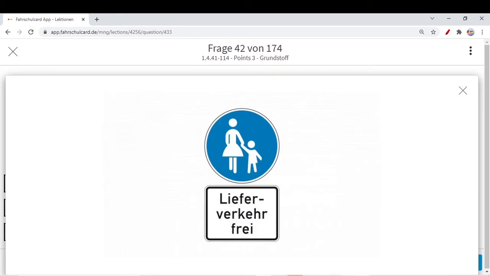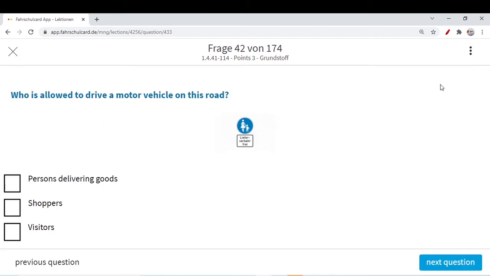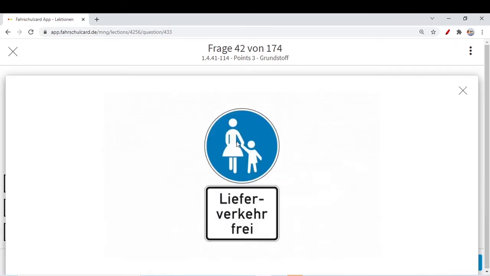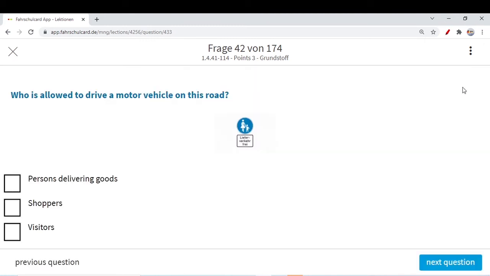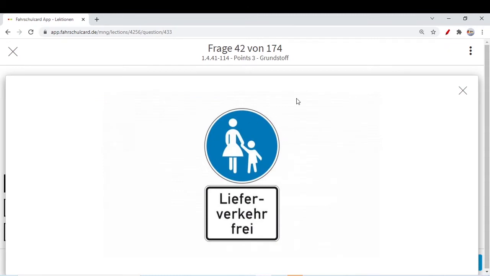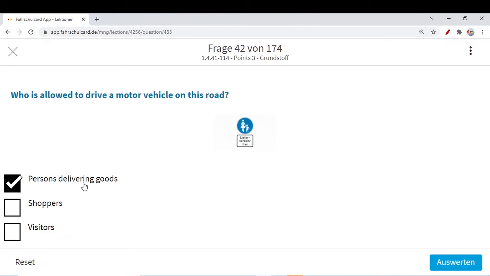So who is allowed to drive a motor vehicle on this road? If there is only this blue sign, no motor vehicle is allowed. This we have seen a few questions back. Now there is an additional sign, so persons delivering goods are allowed. No visitors, no shoppers are allowed to enter this area with a motor vehicle. Only one category is allowed with a motor vehicle on this road, and this category is persons delivering goods.